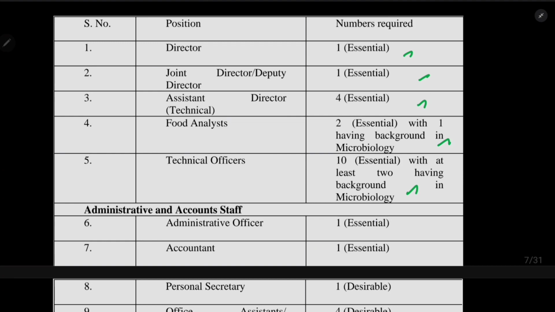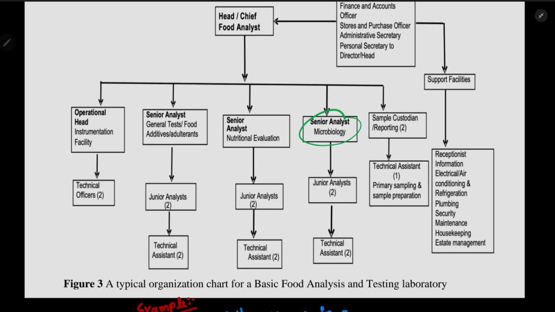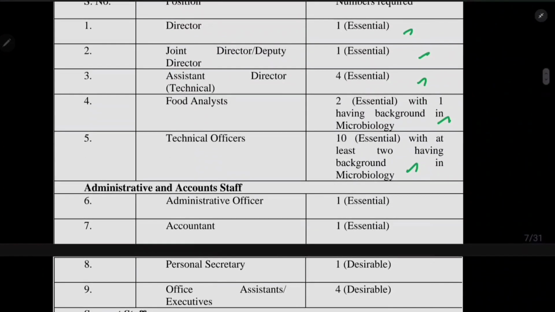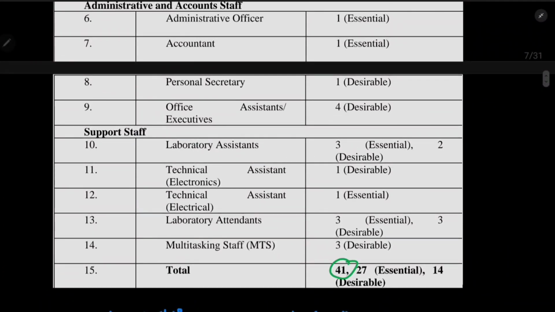As we have discussed here, under each analyst we have two junior analysts, right? And the important part is not that overall 41 members are there. The important part is that 27 people are essential, which means they are a must.